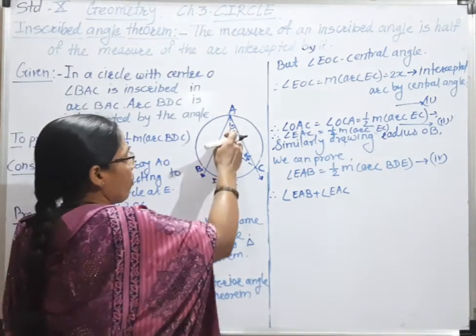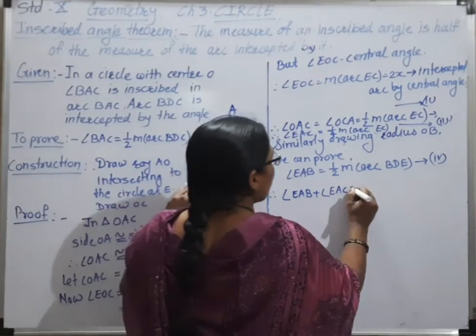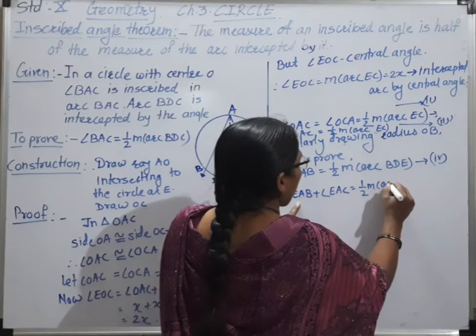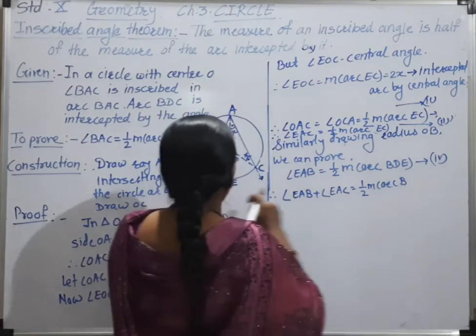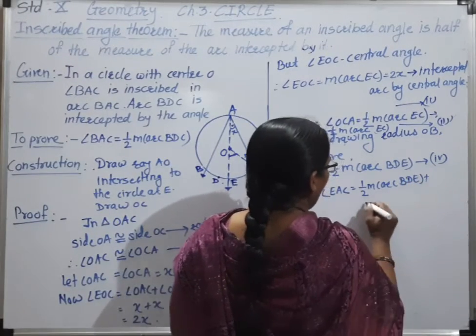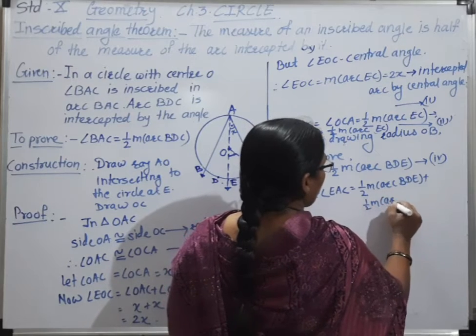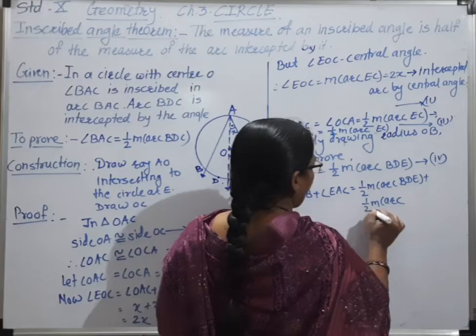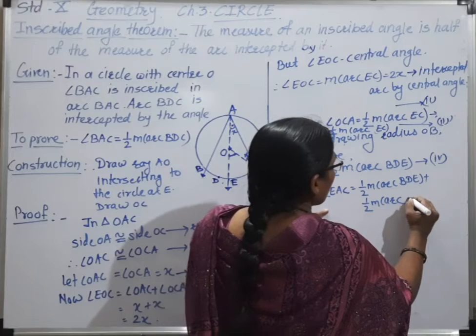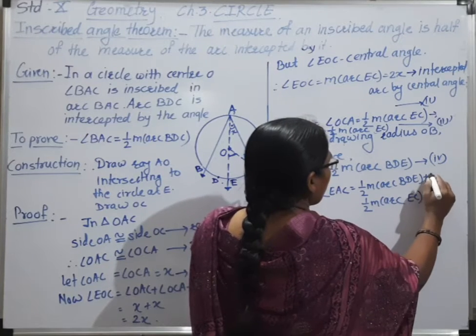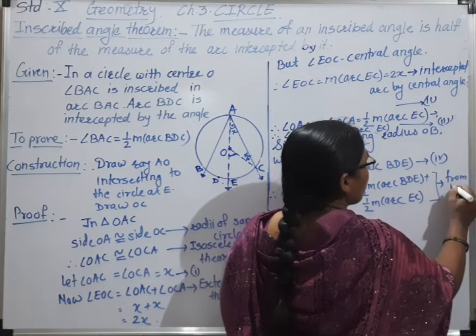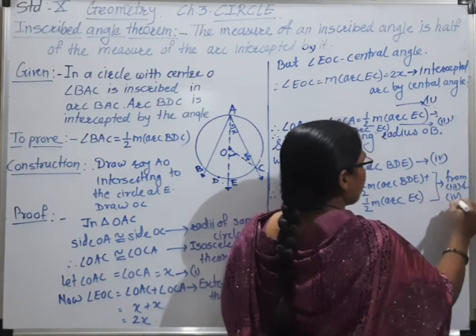So it is equal to half of major arc BDE, or BE, plus half of major arc EC, and the reason is from 3 and 4.